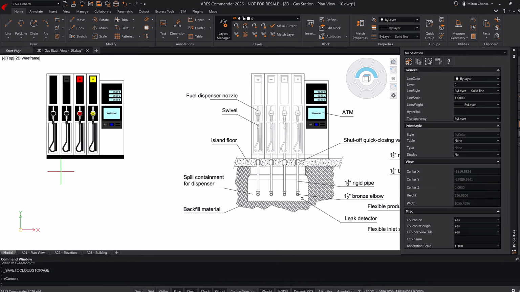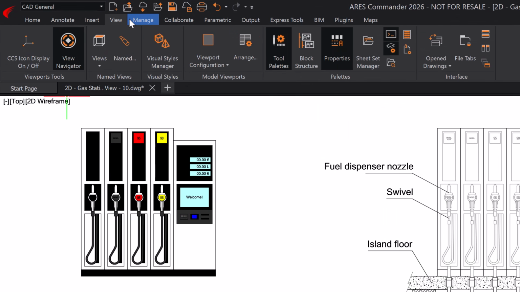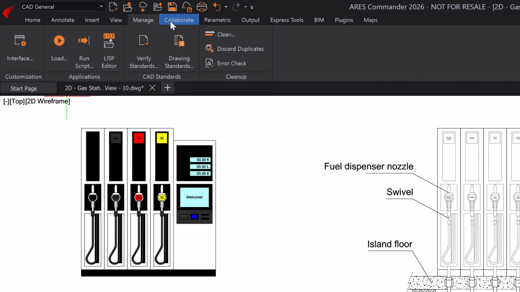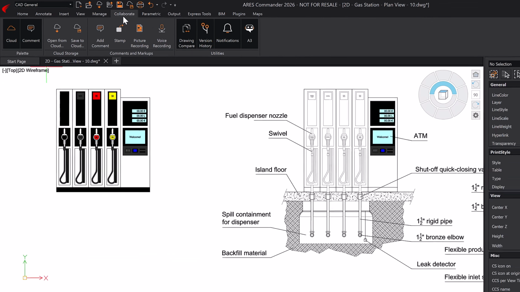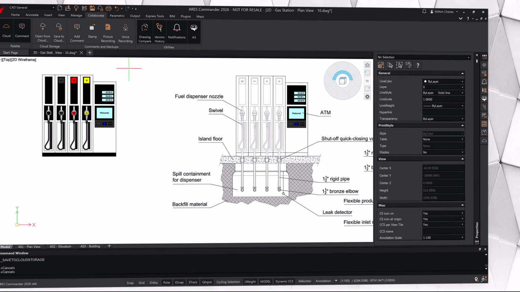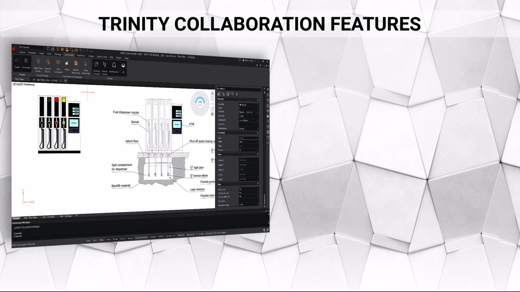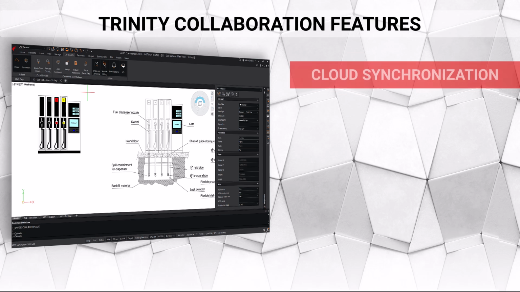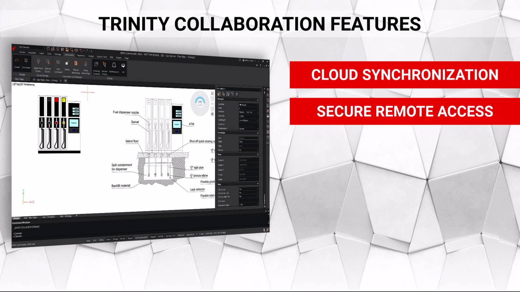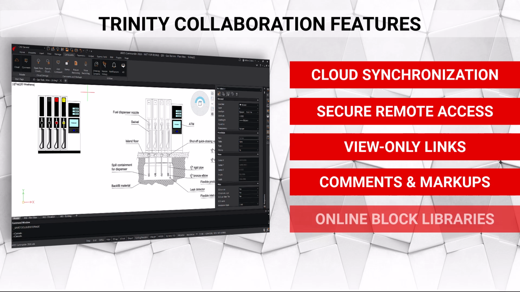Switching from AutoCAD is easy thanks to ARES Commander's familiar interface, ensuring a seamless transition. With ARES Commander, you can keep working locally and offline on DWG files, just as you always have. But saving your drawing to the cloud unlocks the full potential of the ARES Trinity, enabling features such as cloud synchronization, secure remote access, view-only links, comments and markups, and online block libraries.